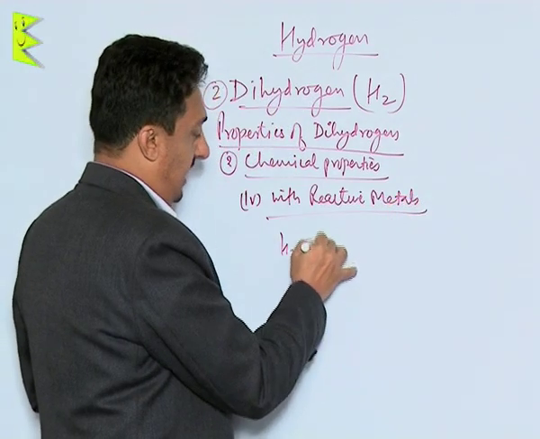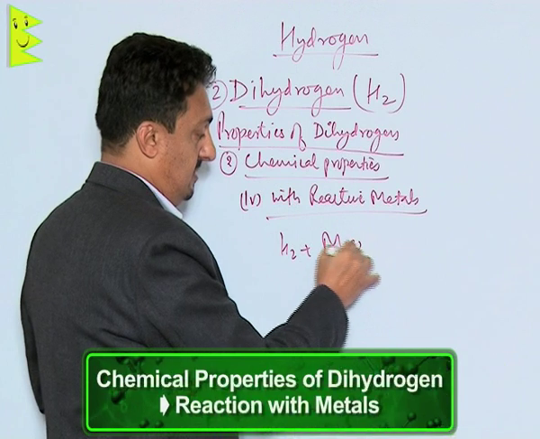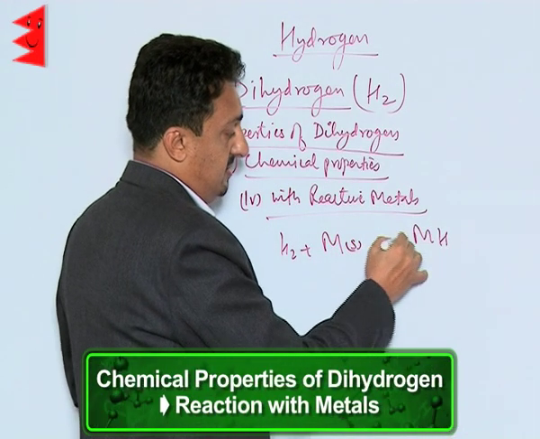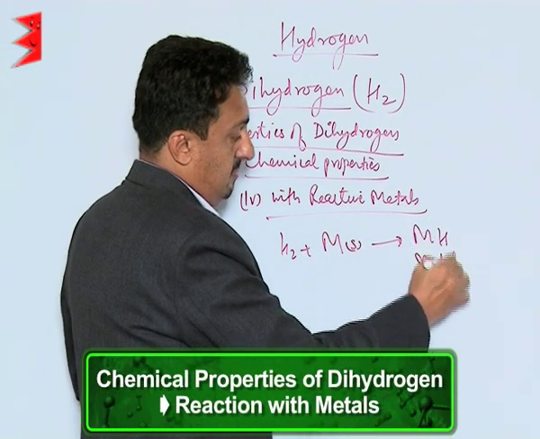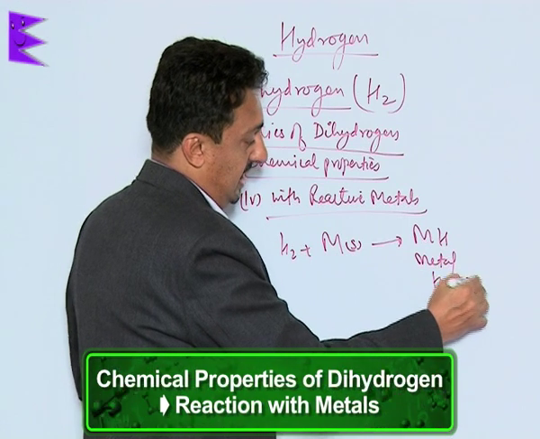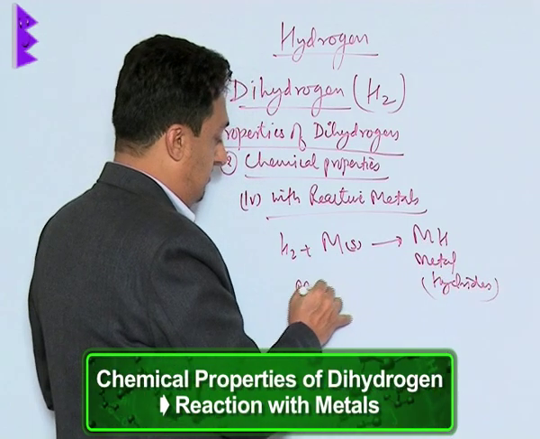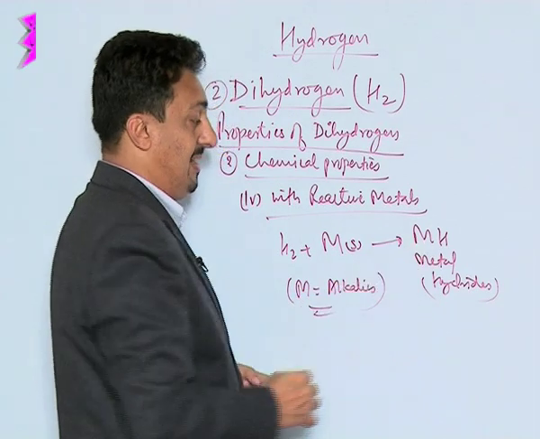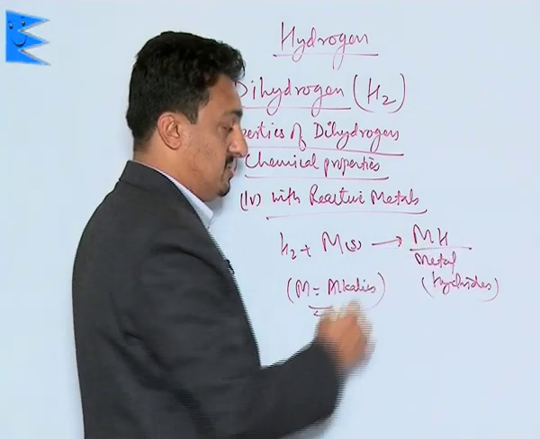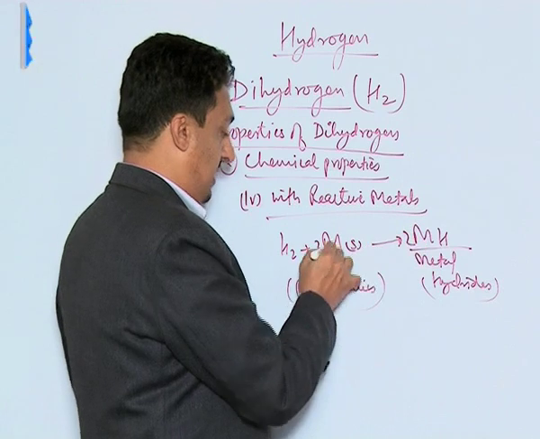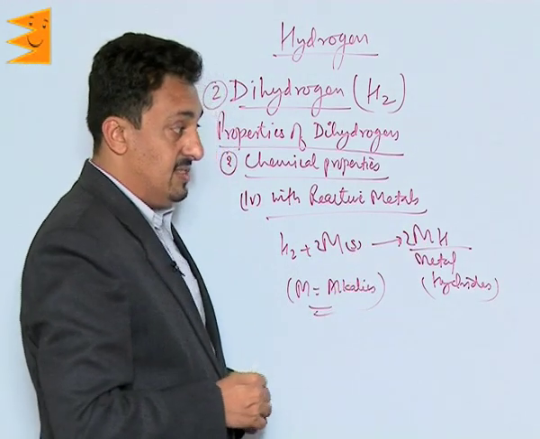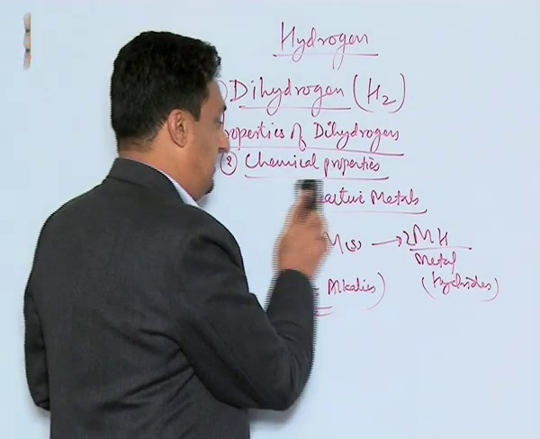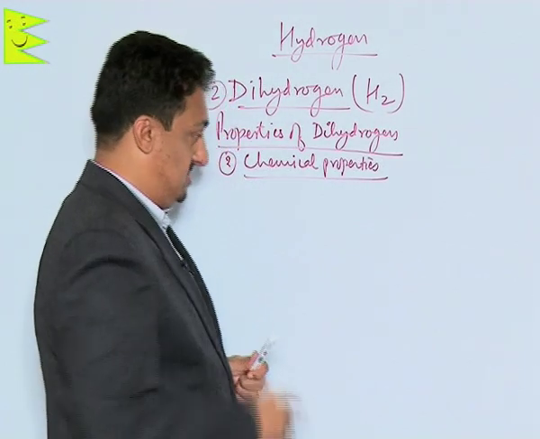This hydrogen reacts with reactive metals, all to form what? Metal hydrides, which are ionic in nature. I'm talking about mainly alkalis to form metal hydrides, ionic in nature. Now, let us see its redox reactions.